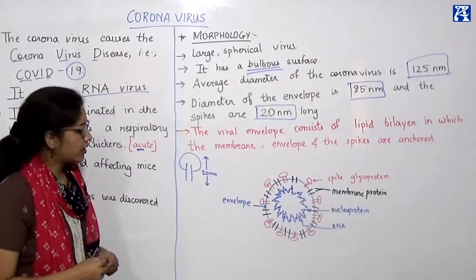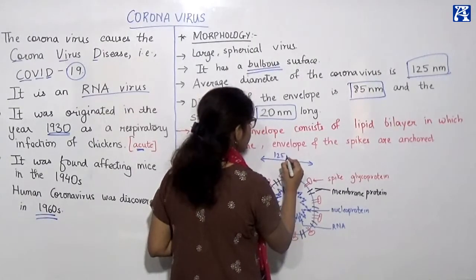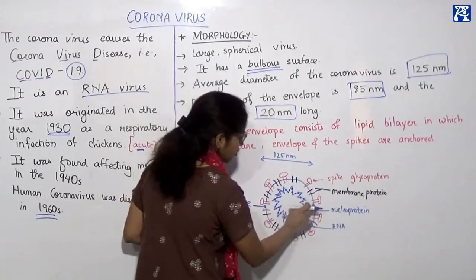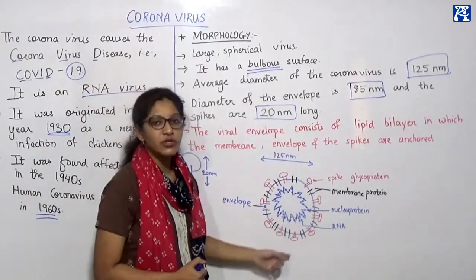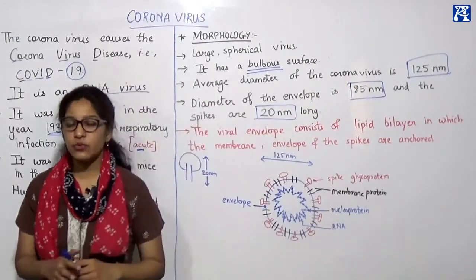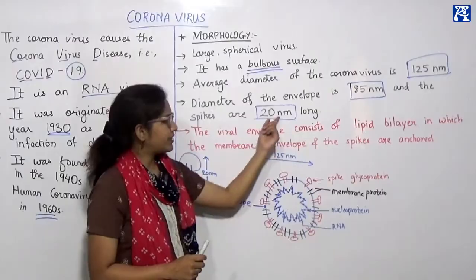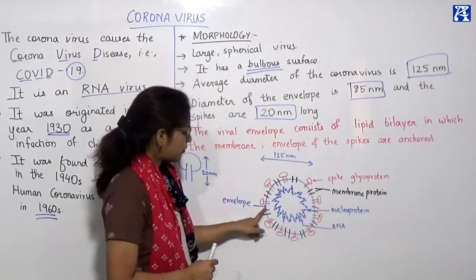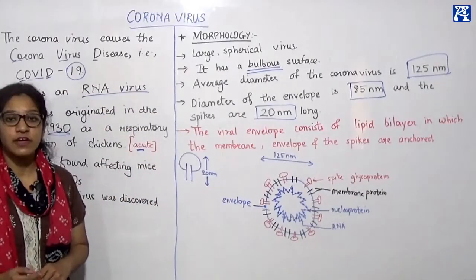If you see the virus with the spikes, it is going to be 125 nanometer, and if you see the internal circumference from envelope to envelope, the diameter is going to be 85. If we count the diameter including the spikes, we get roughly 125 nanometer, with spikes of 20 each. But if we are just counting from envelope to envelope, this is the envelope of the virus, from here to here, the diameter of this virus is up to 85 nanometer.